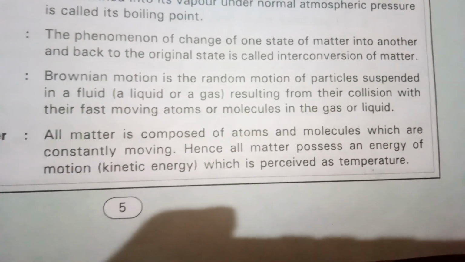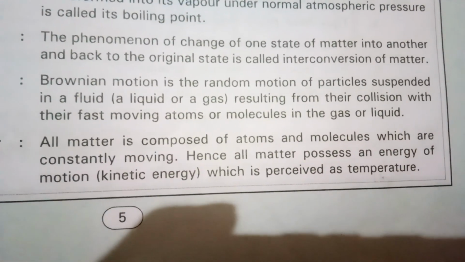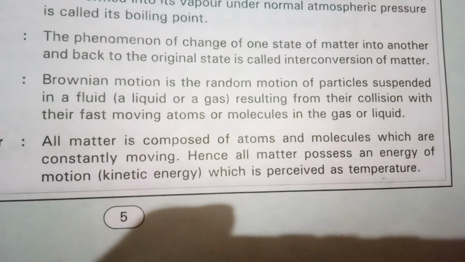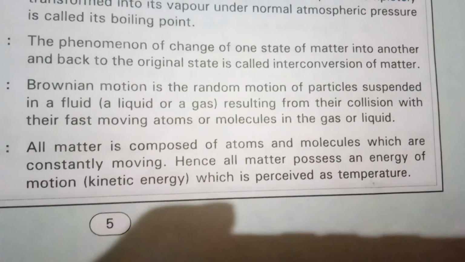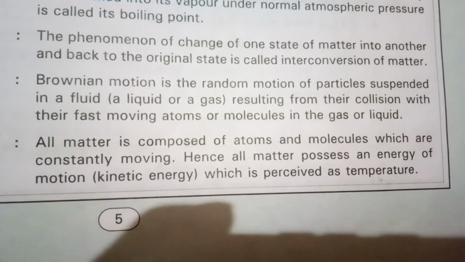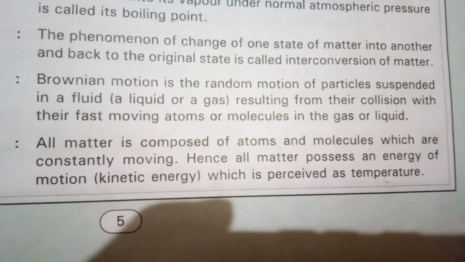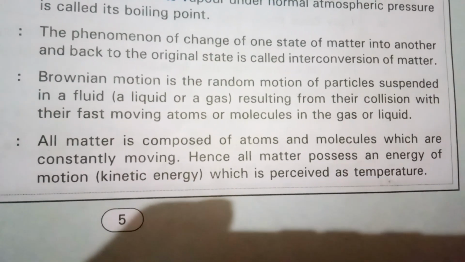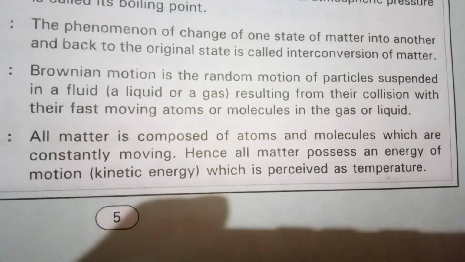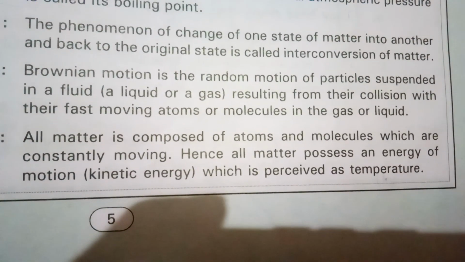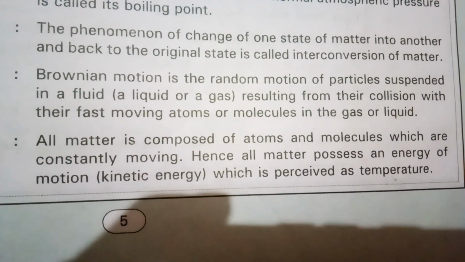It is a theory, a set of principles, which states that all matter is composed of atoms and molecules which are constantly moving. Hence, all matter possesses an energy of motion which is called kinetic energy, which is perceived as temperature. It means it is directly proportional to temperature. If temperature increases, kinetic energy increases. That's all for this chapter.